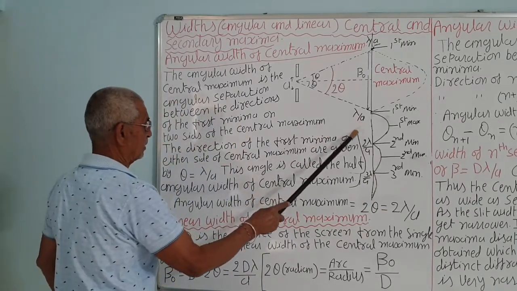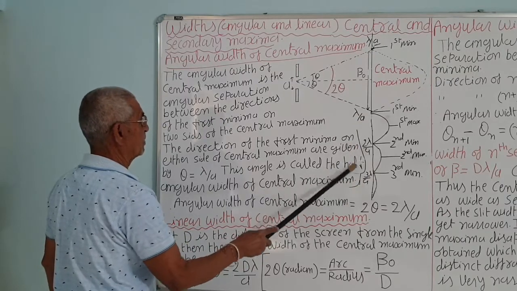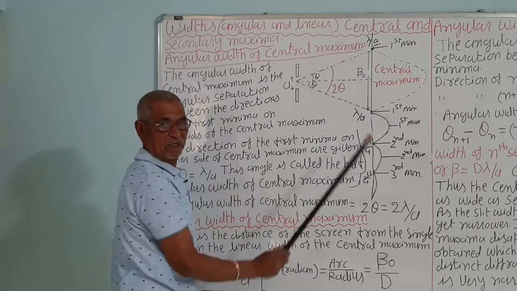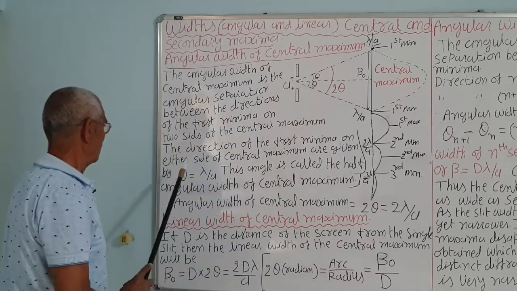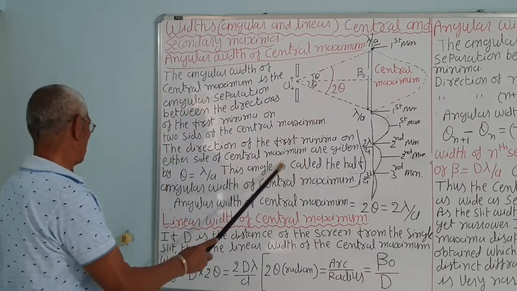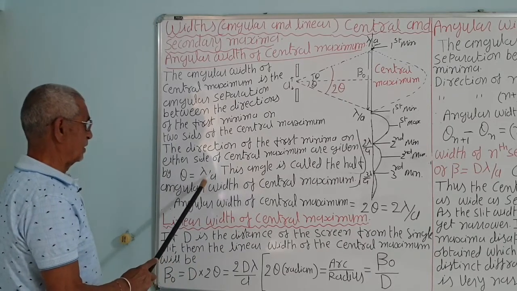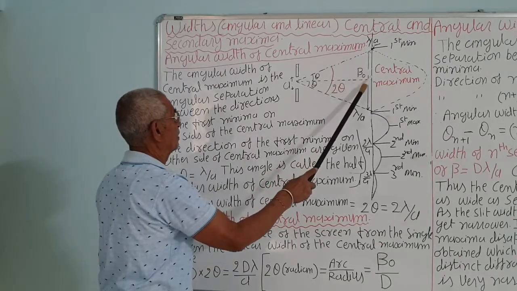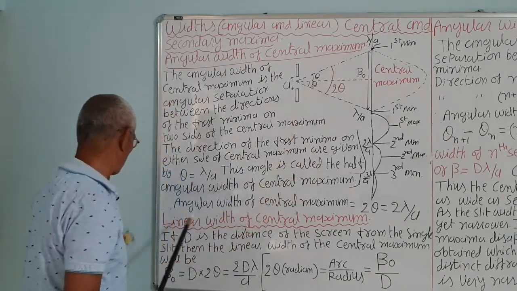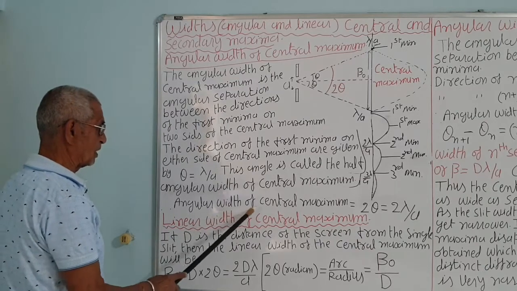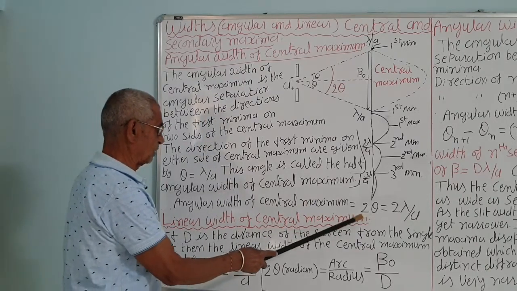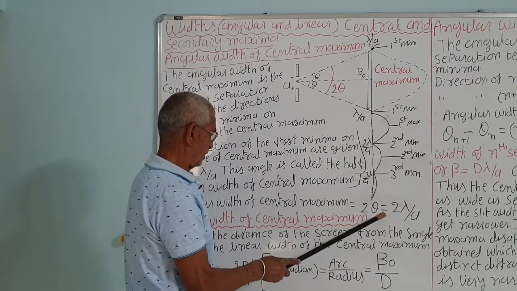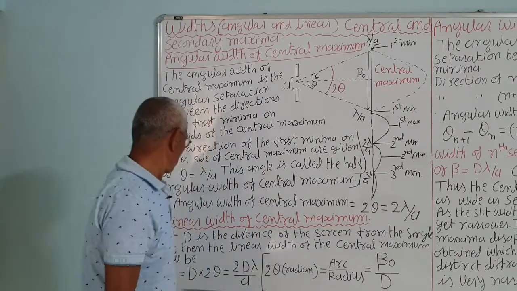Minima are at lambda by a, 2 lambda by a, 3 lambda by a, n lambda by a for the nth minima. This side also lambda by a, 2 lambda by a, on the upper side, and so on. So this direction is theta equal to lambda by a. This angle is called the half angular width. The actual width is 2 theta. Correct? So the angular width of the central maxima is equal to 2 theta, and theta is lambda by a, so 2 theta will be 2 lambda by a.